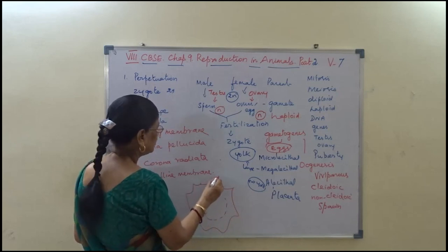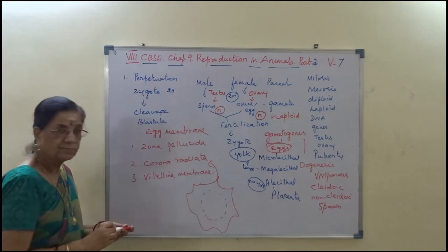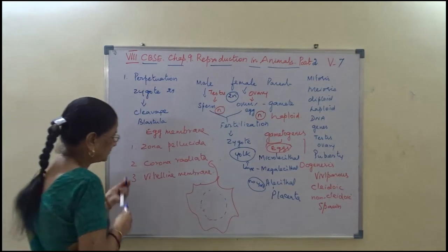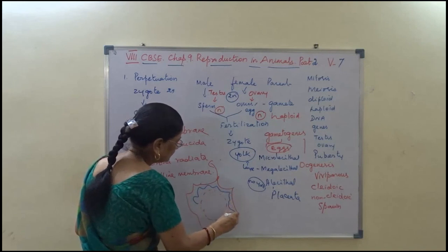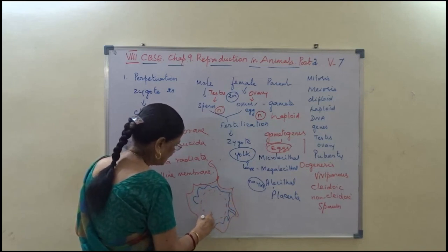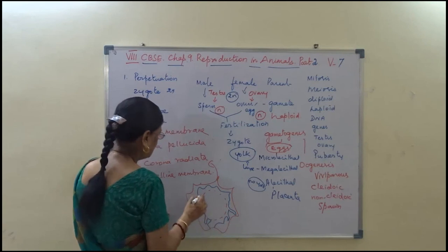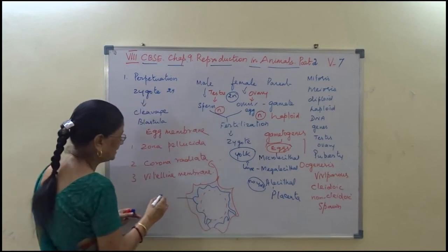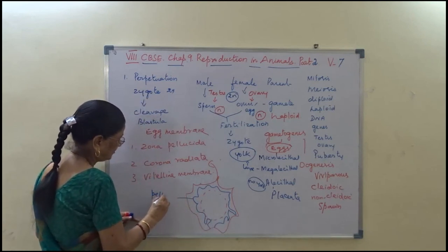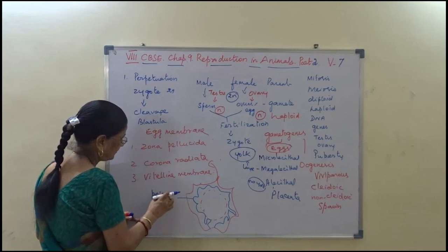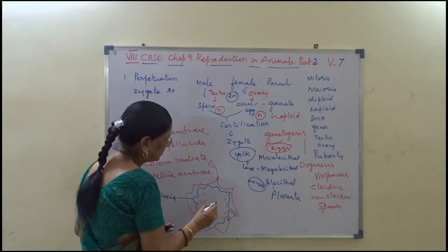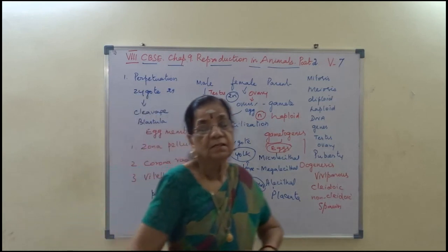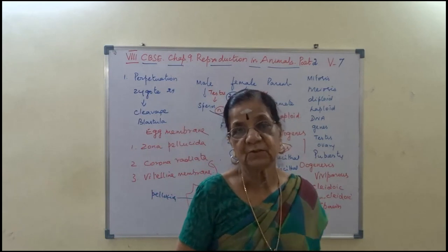This is corona radiata, and then inside we find zona pellucida. Outer is corona radiata. Inner to that are the nucleus and cytoplasm.